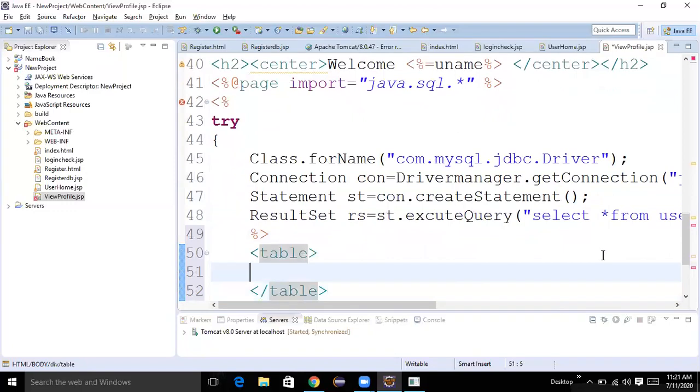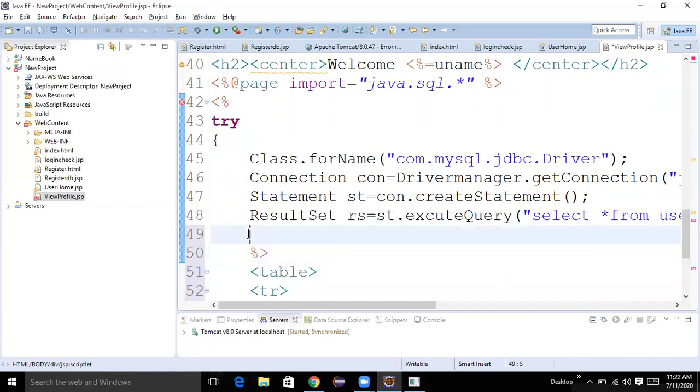Inside the table, I want to take one tr. Inside the tr, I want headings, or before that one also no problem, we can get the values. while of rs.next of.